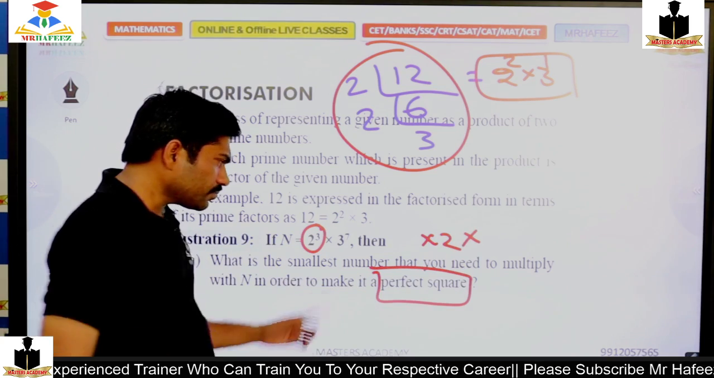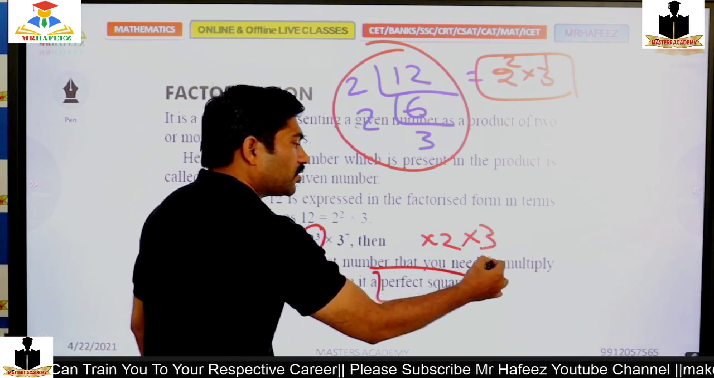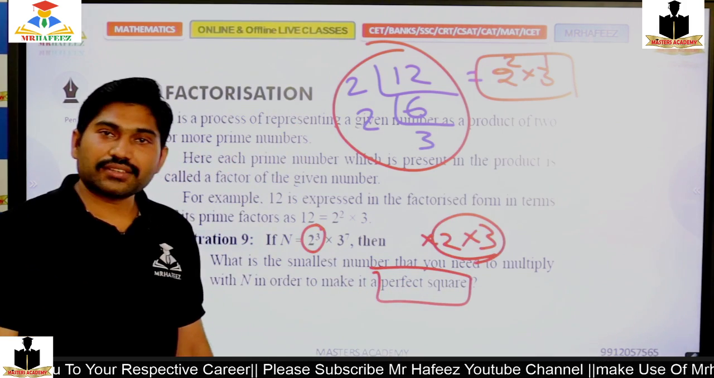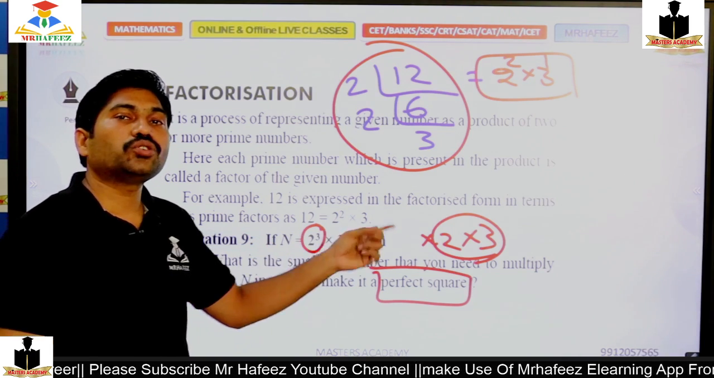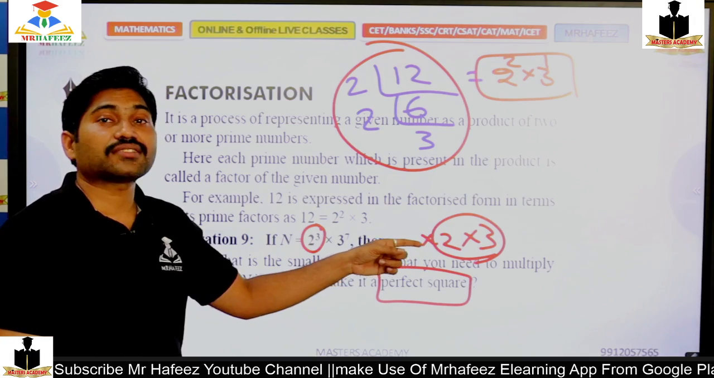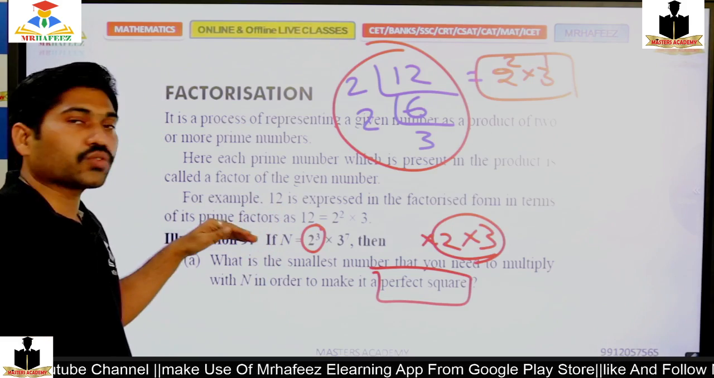And 3 power 7 cannot be a perfect square. 3 power 8 is a perfect square. For that I should multiply with 3. So finally, what should I multiply with? 2 times 3, which is 6. So if I multiply by 6, I can get a perfect square number.